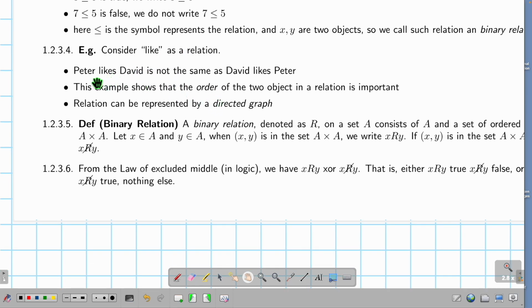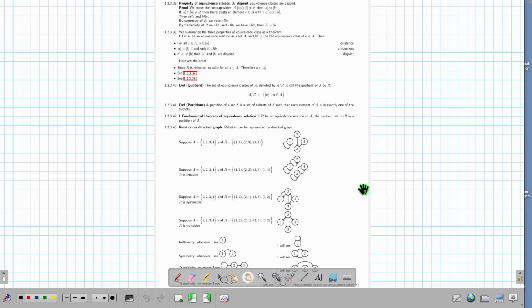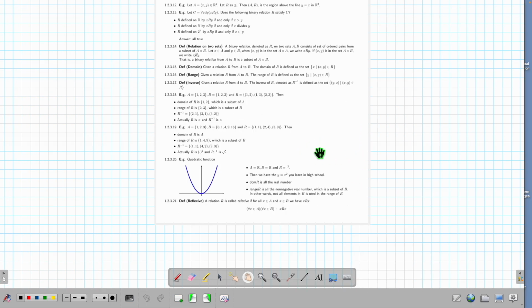In English, a relation: Peter likes David. It's not the same as David likes Peter, because it's an ordered pair. I love you is not the same as you love me, right? So the order is important. And because of that, we will have something called a graph. Later on, you will see a bunch of pictures. But now let's talk about the relationship.